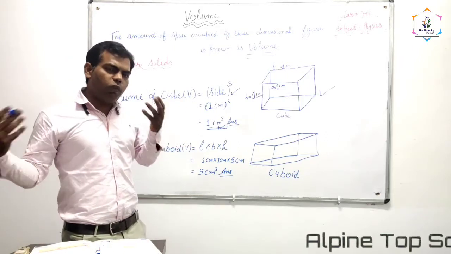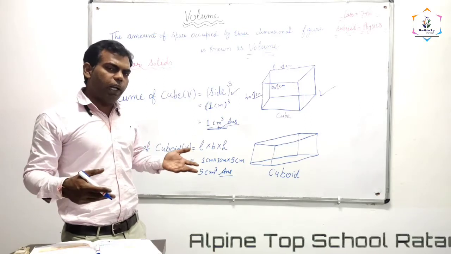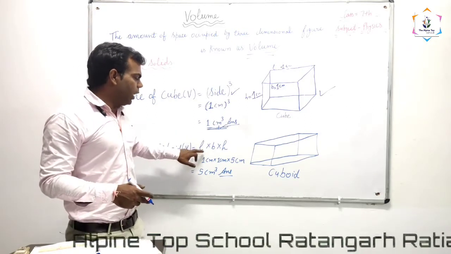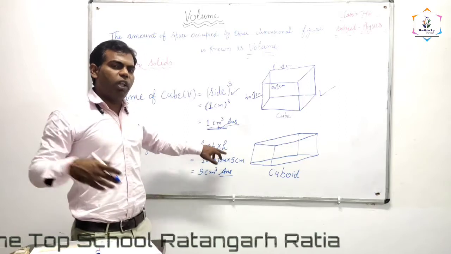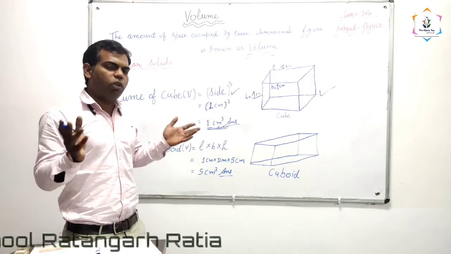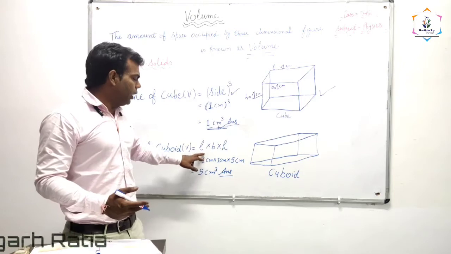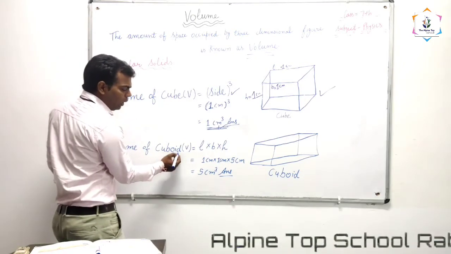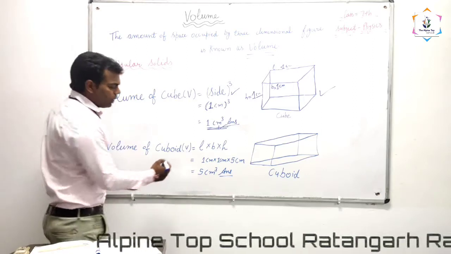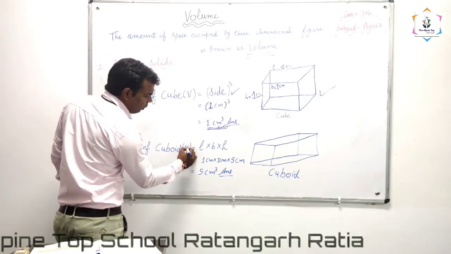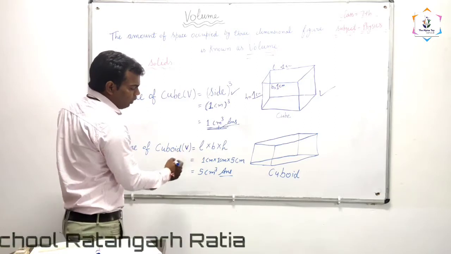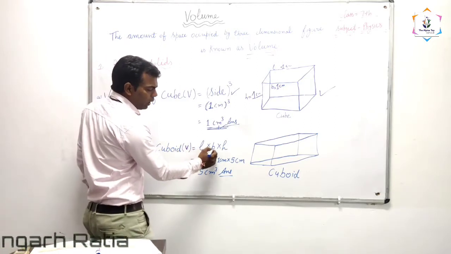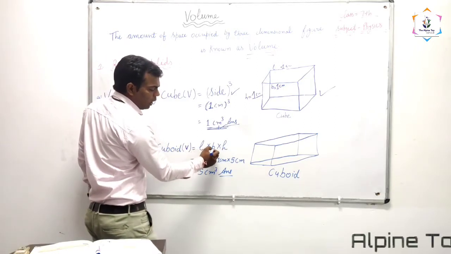a cuboid. What is the formula to find the volume of a cuboid? Length into breadth into height. So we will write here: volume of cuboid. What is the symbol of volume? Capital V, and its formula is length into breadth into height.